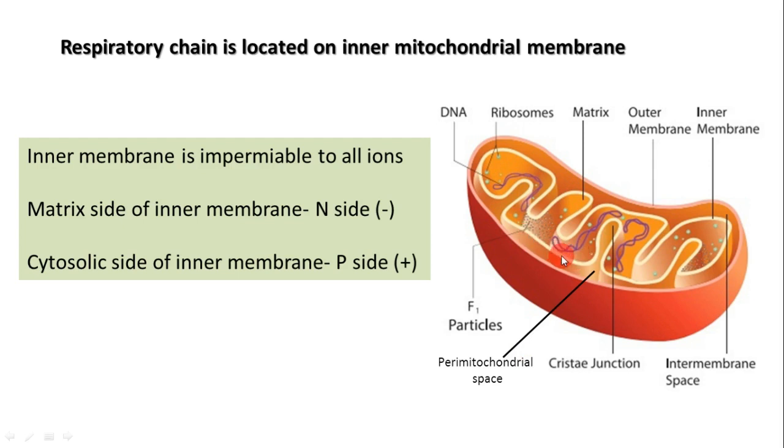This inner mitochondrial membrane is generally impermeable to all ions. The matrix side of the inner mitochondrial membrane is called the N side or negative side. The cytosolic side of the inner mitochondrial membrane is called the positive side or P side. So the respiratory chain is located on the inner mitochondrial membrane.